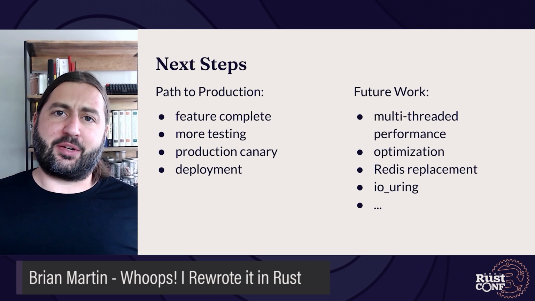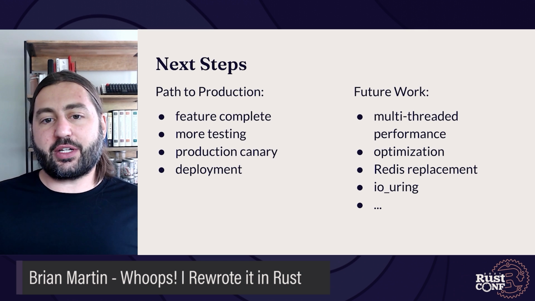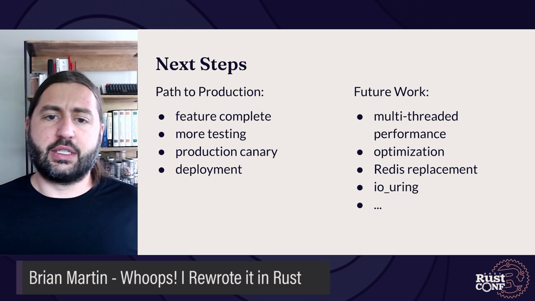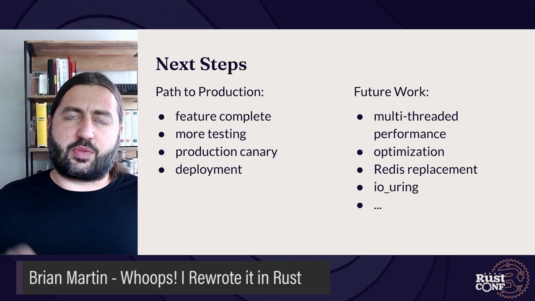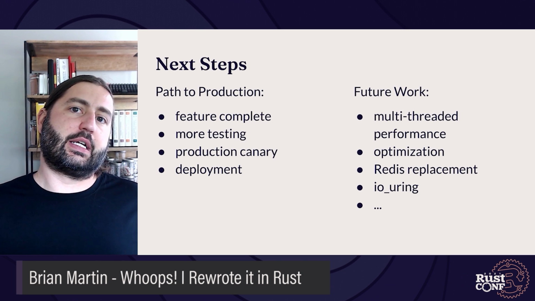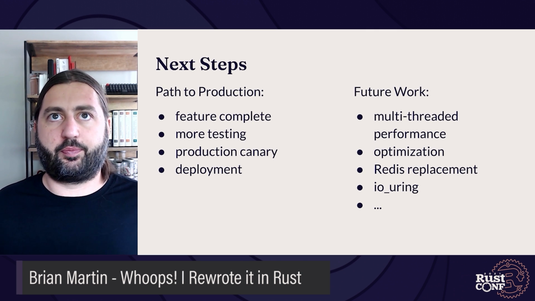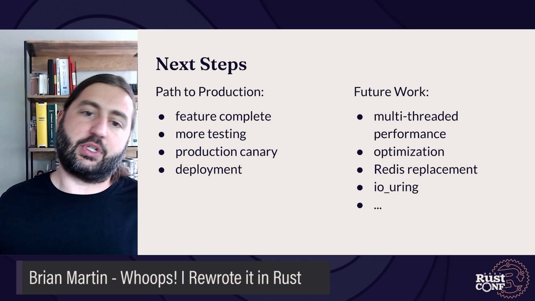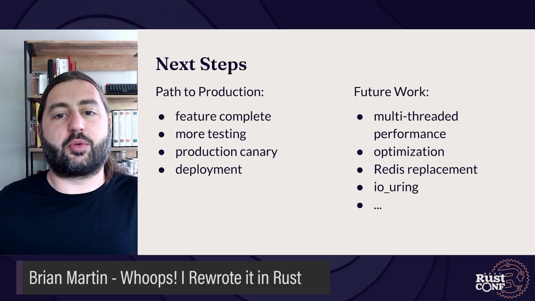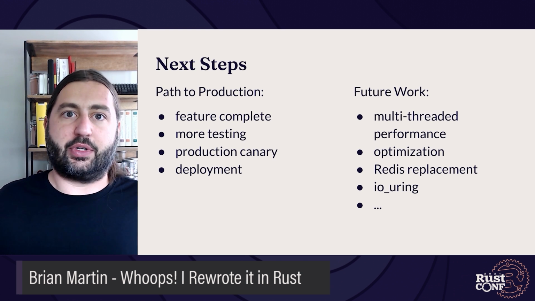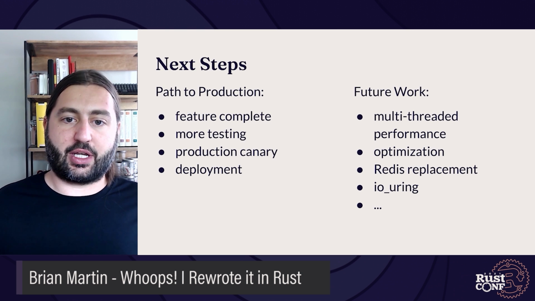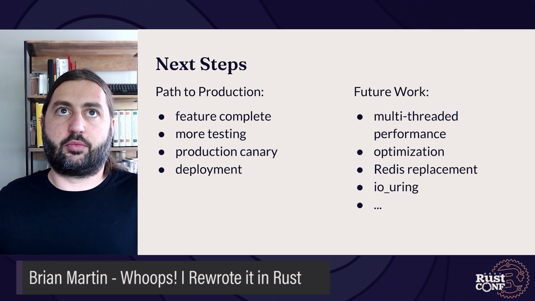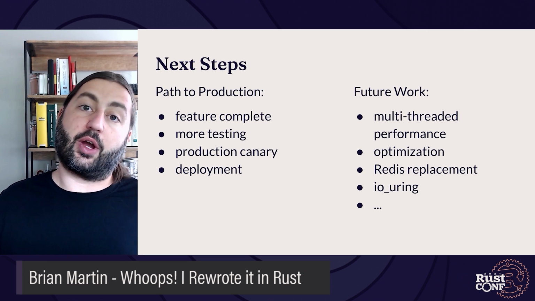There's additional optimization that we can do probably even for the single-threaded implementation. There are areas that I want to clean up there. Additionally, this work doesn't get us a Redis replacement yet, and that's still one of the things that we want to do. And we'll go back, we'll figure out what the storage needs to look like for that. Need to write a protocol implementation, but we'll be able to reuse all the other components that we have in terms of foundational libraries. And we feel confident that we'll be able to write a Redis replacement for Pelikan in Rust.